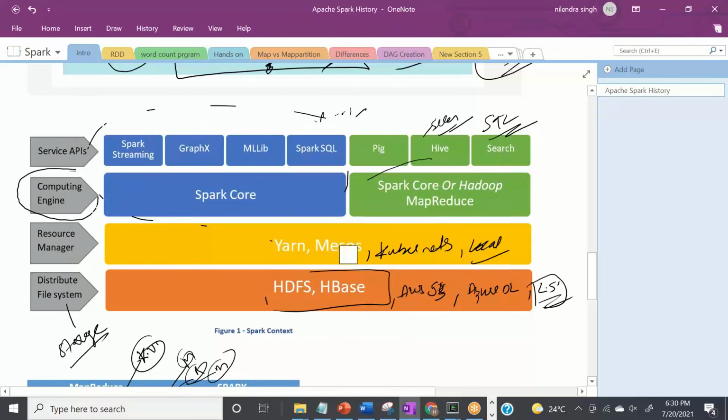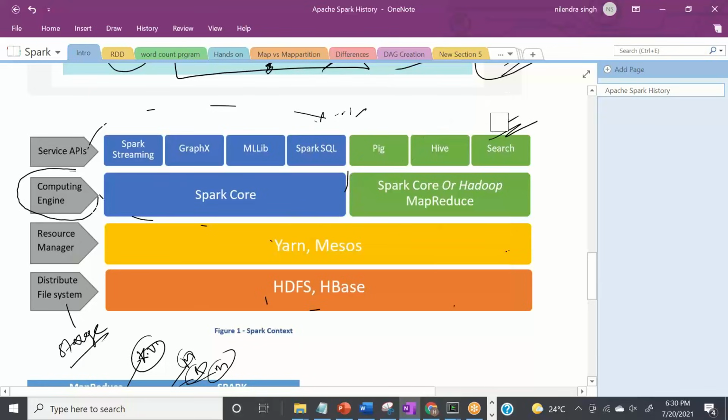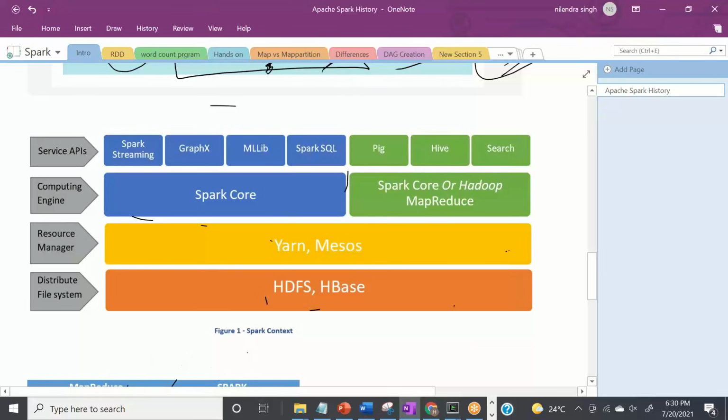So in between, we have Spark core, then we have some resource manager, but on the top, we have a few things. What are those few things? What are the APIs of Spark? There is Spark SQL, which we covered in a lot of detail. Now there is one more API for structured streaming data processing or streaming data processing, that's called Spark Streaming.